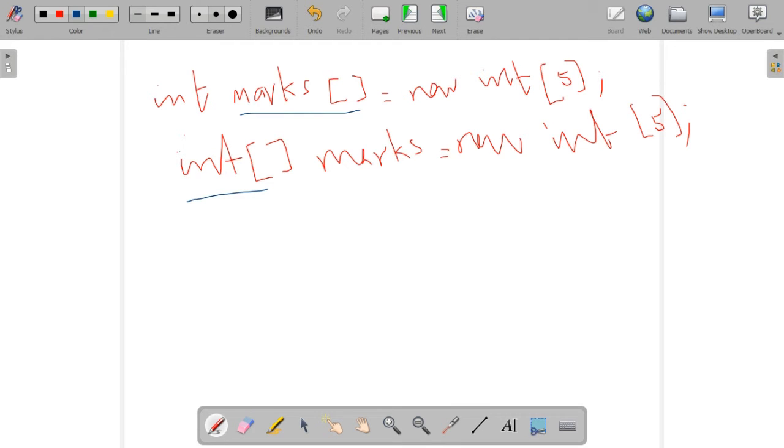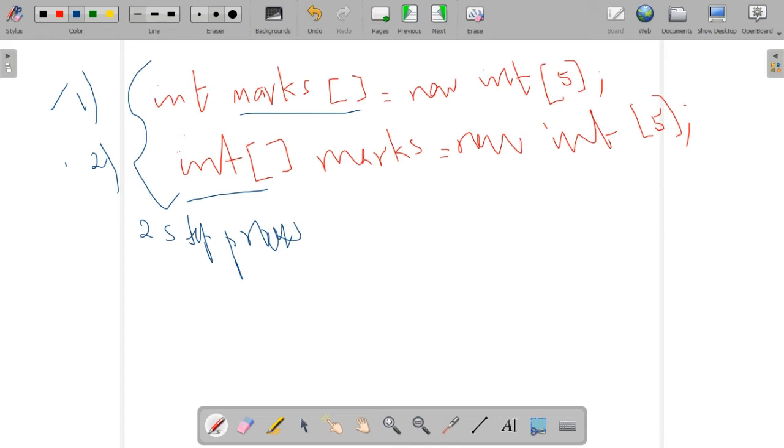So an array must be declared or created before it can be used. There are two-step process for this array declaration. Actually, this case includes a two-step process. Here we have written it in a single statement. This is the first way, and this is the second way. In these two ways we can declare the array, and these two ways consist of a two-step process.